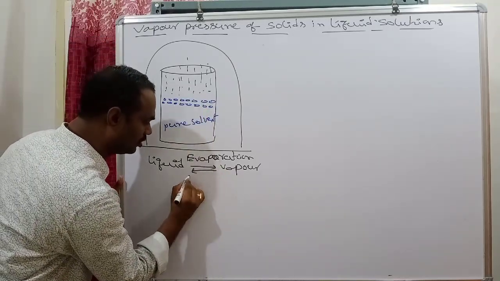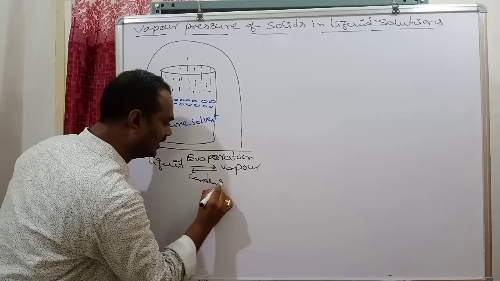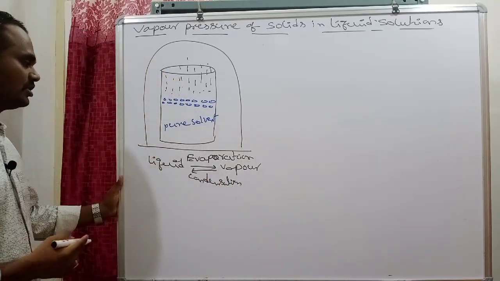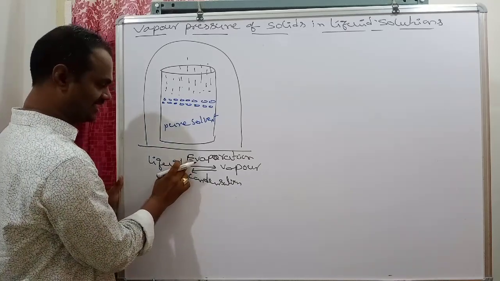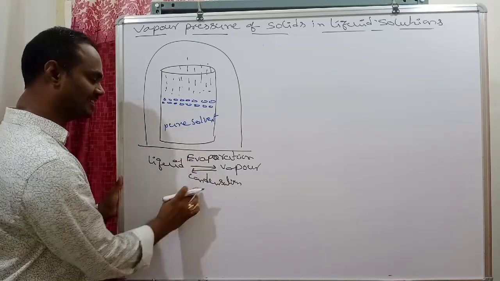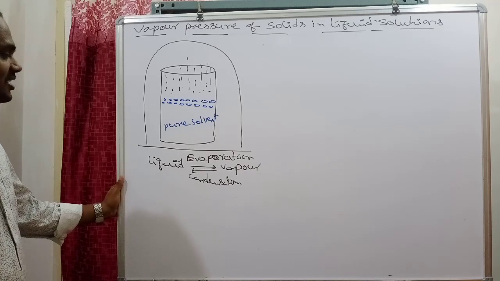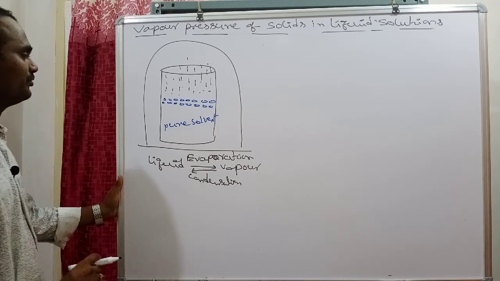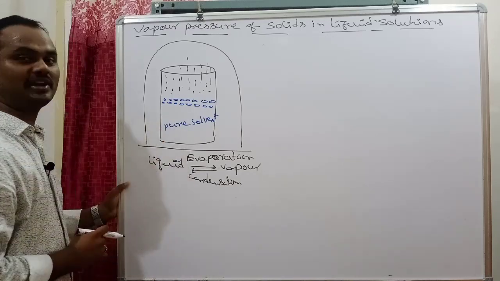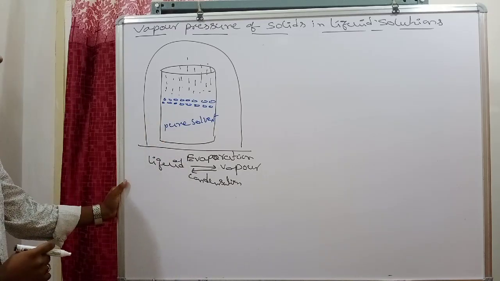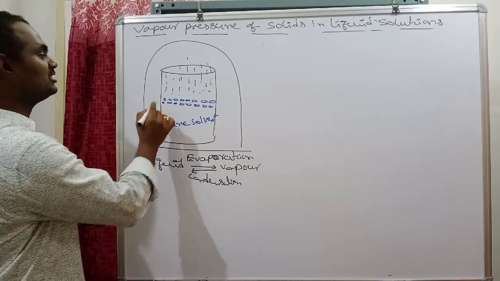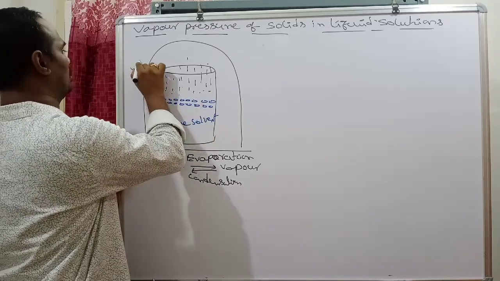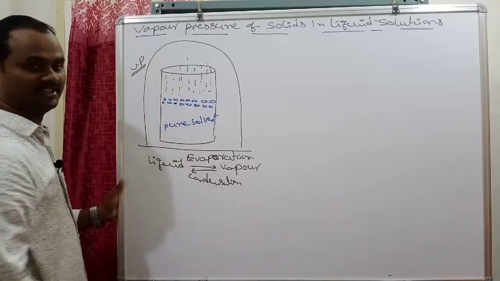That process we call condensation. After some time, the rate of evaporation equals the rate of condensation. That state we call the equilibrium state. At equilibrium state, the pressure exerted by the vapor molecules is called vapor pressure.